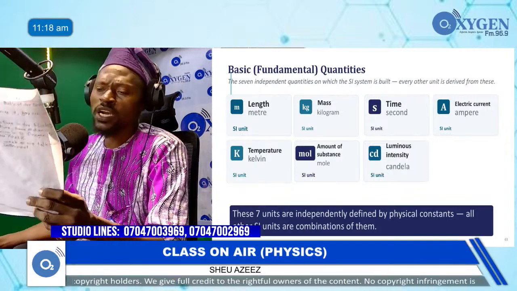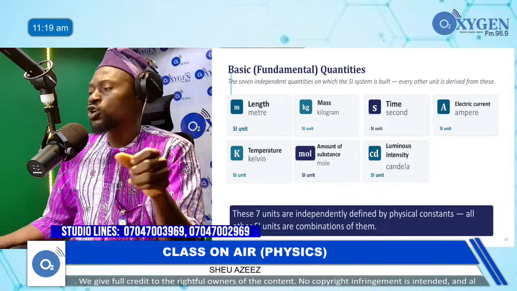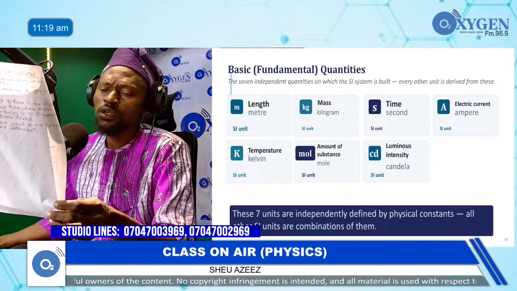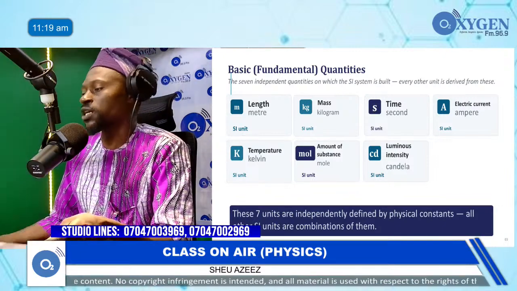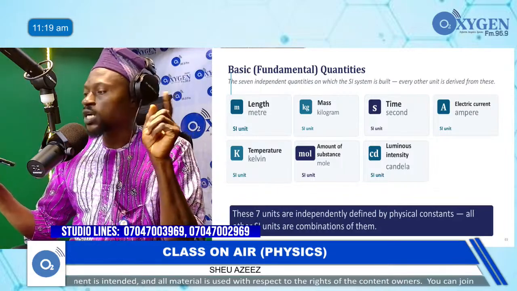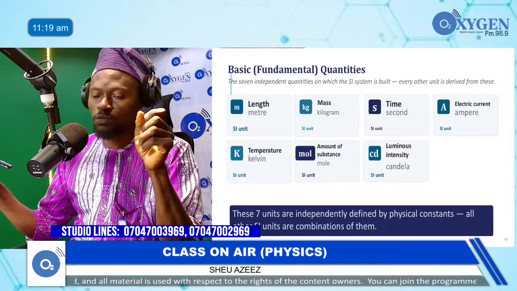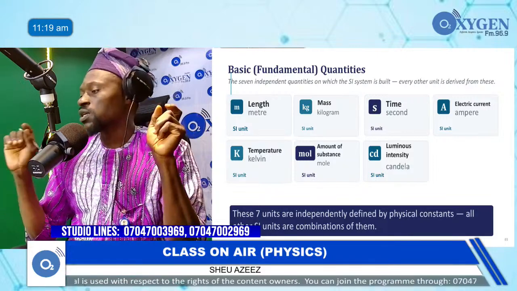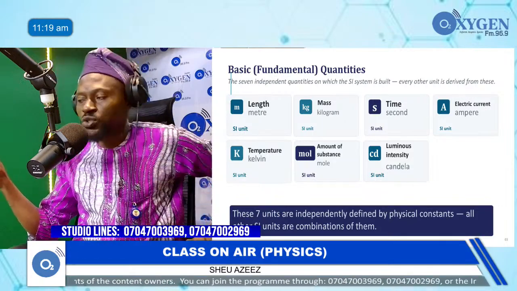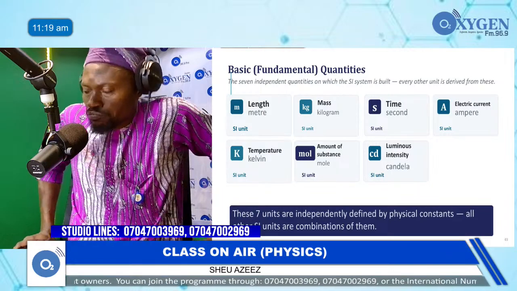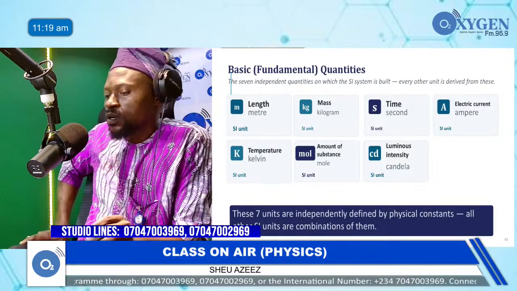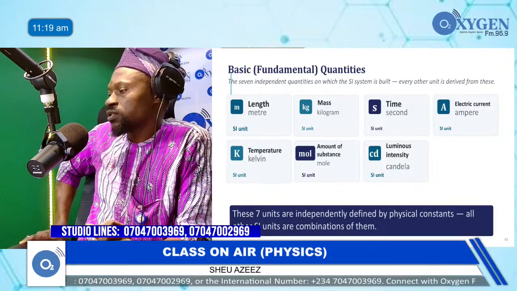So now, examples of fundamental quantities. I would like my listeners to put it down in a table. So just have a table that has 3 columns. The first title of the first column is quantity. The next column, the middle column will be unit, and the last column will be unit symbol. The first of all is length. That means under quantity, you put length. Just write down the length there.